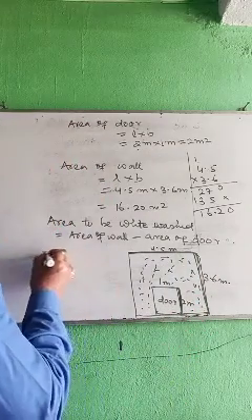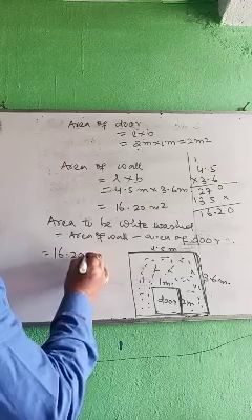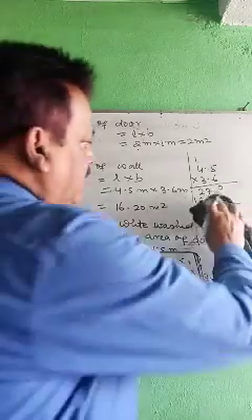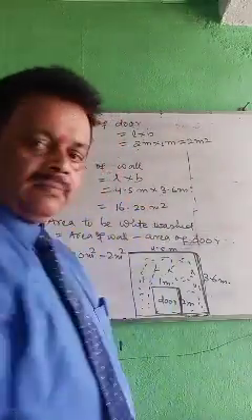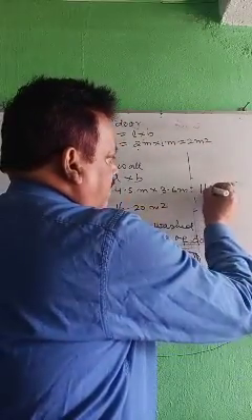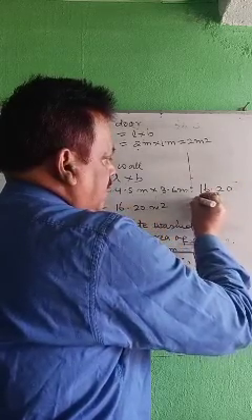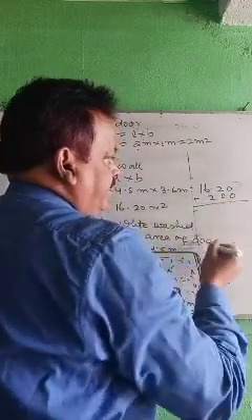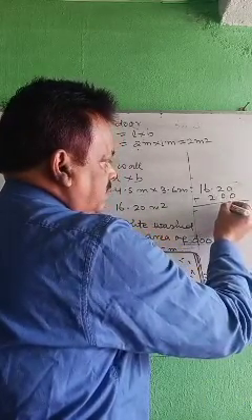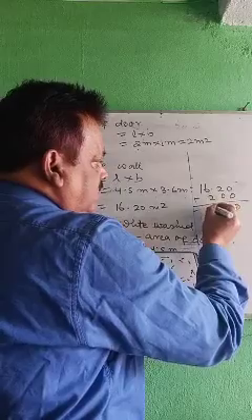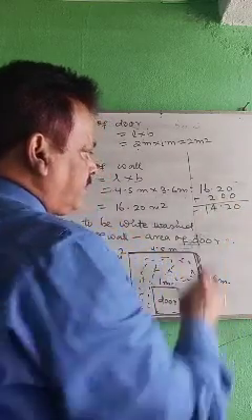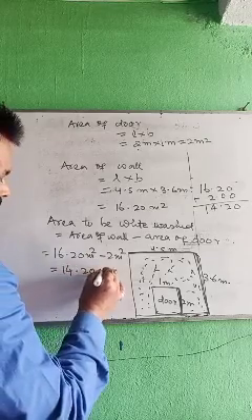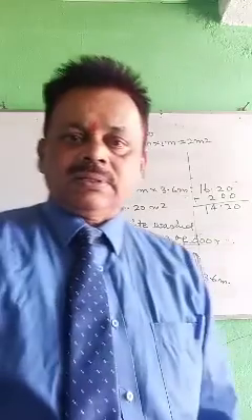So how much? 16.20 meter square minus 2 meter square. How to subtract? Look here. 16.20 minus 2 you have to write here. 2 means 2.00. 0, 2 minus 0 is 2, 6 minus 2 is 4, 1 remains. So 14.20 meter square.